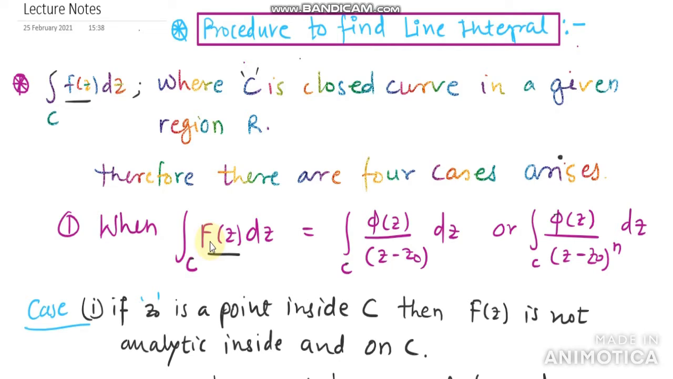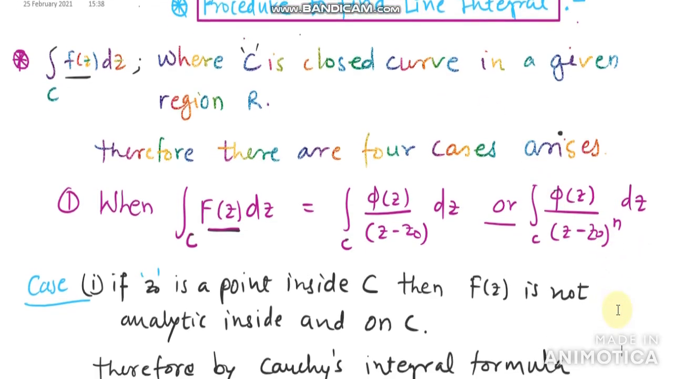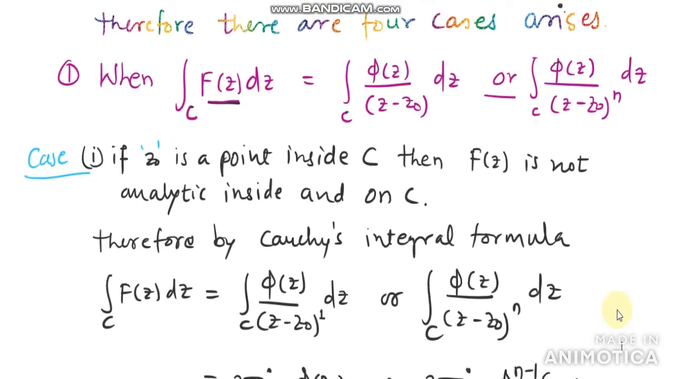First one, when the integral over c of f of z dz is equal to the integral over c of phi of z divided by z minus z naught dz, or we can write this integral as the integral over c of phi of z divided by z minus z naught raised to n dz. To solve this type of integral we have further cases, because we are going to check the point z naught, whether it is inside or outside.